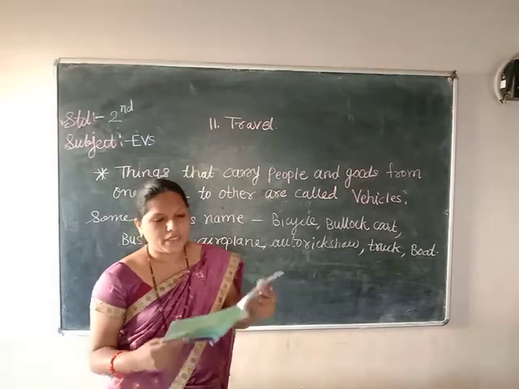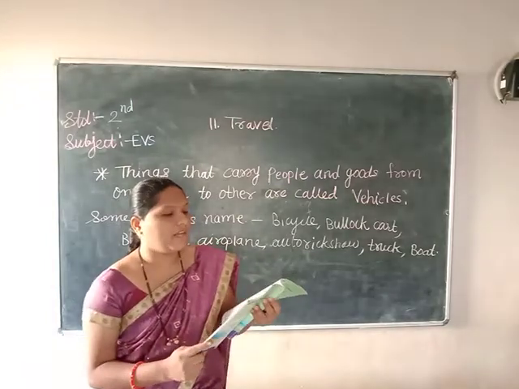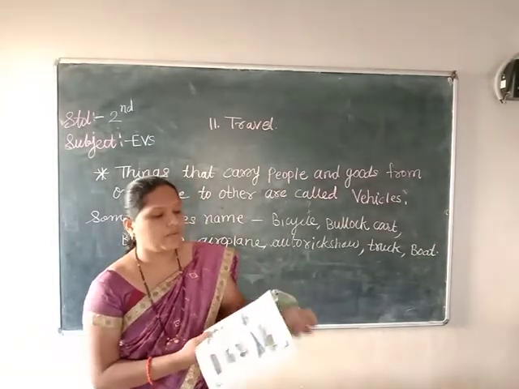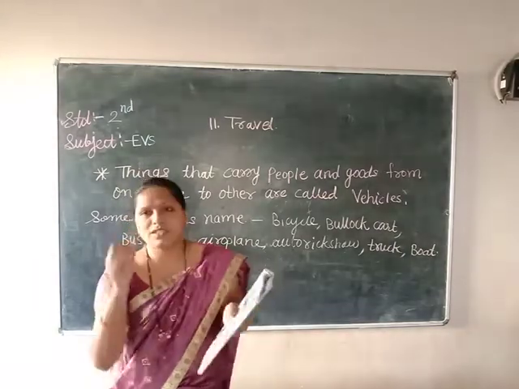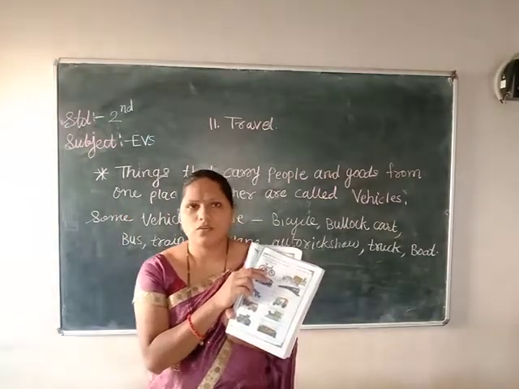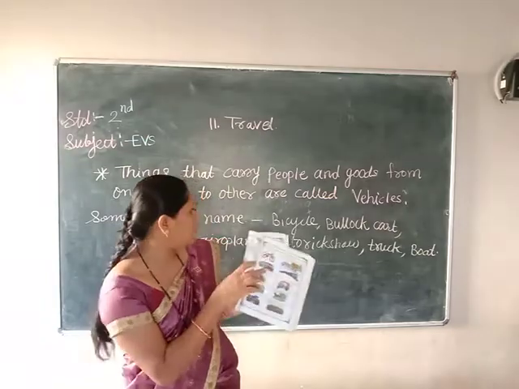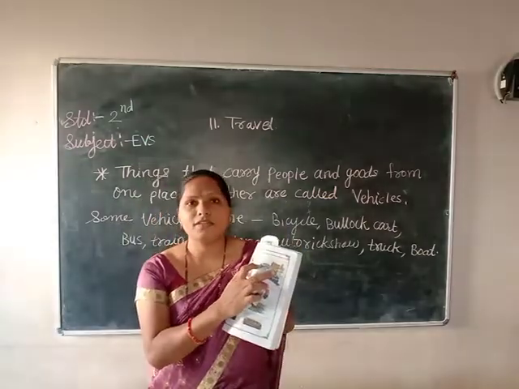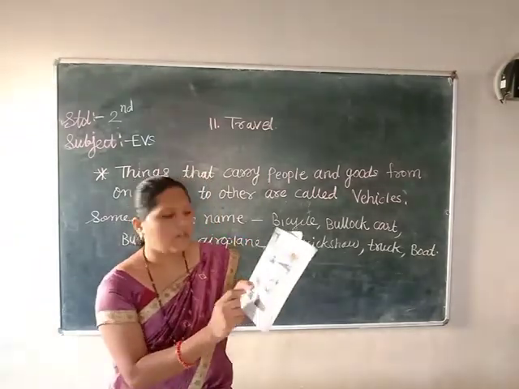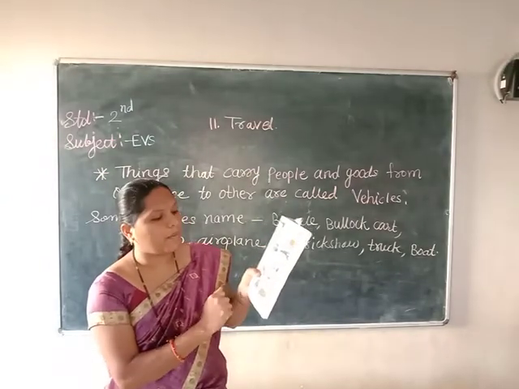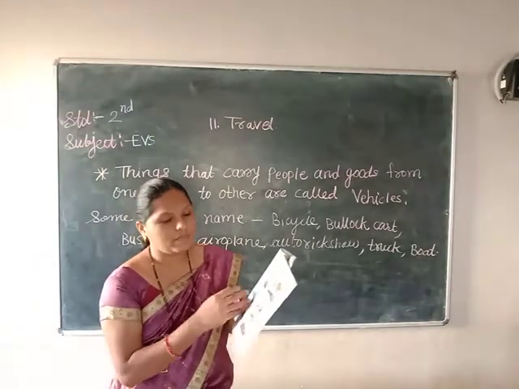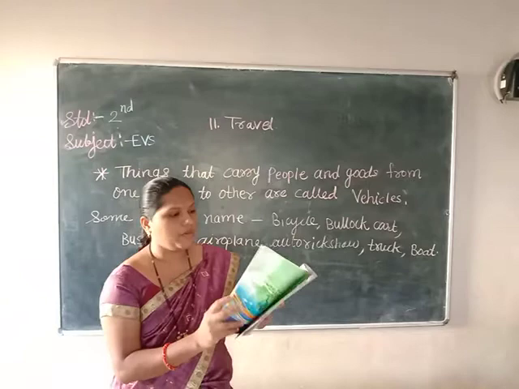Next one on page number 100. Write the names of vehicles in the boxes which are in the following picture. You have to write the names of these vehicles, and if you see it, make a right mark there. Here you are seeing a bicycle. Okay, write the name B-I-C-Y-C-L-E, bicycle. Next one bullock cart, bus, train, aeroplane, auto rickshaw, truck, horse cart, motorcycle and boat. There are different vehicles. Write the names with the help of your pencil.